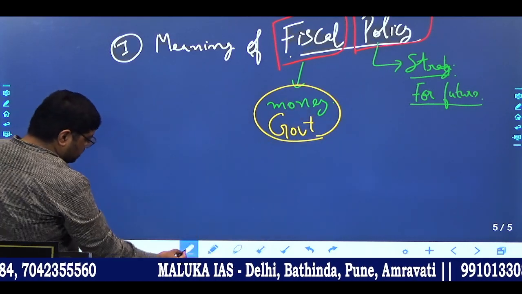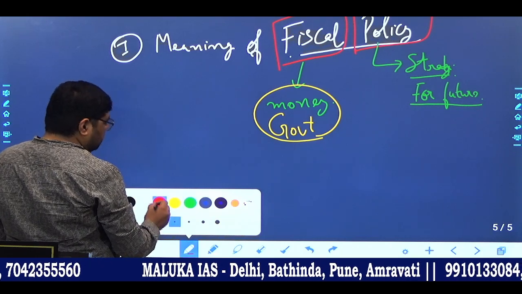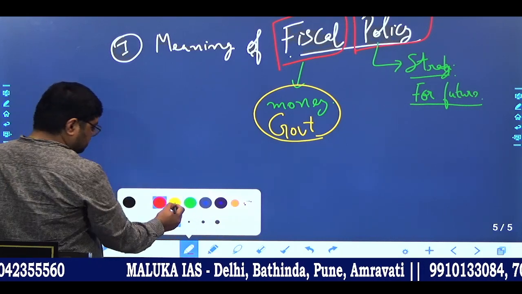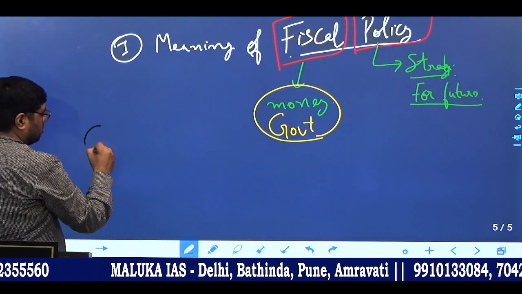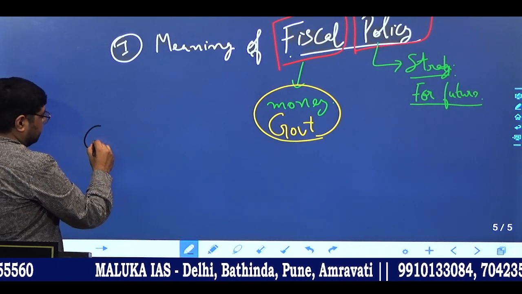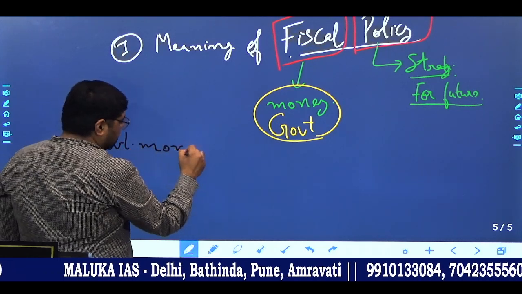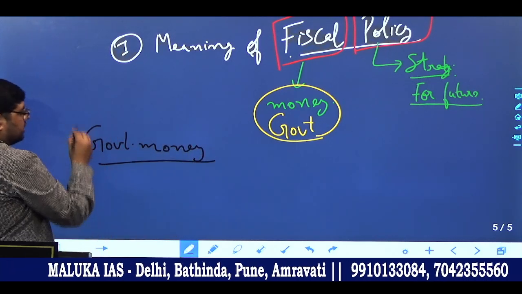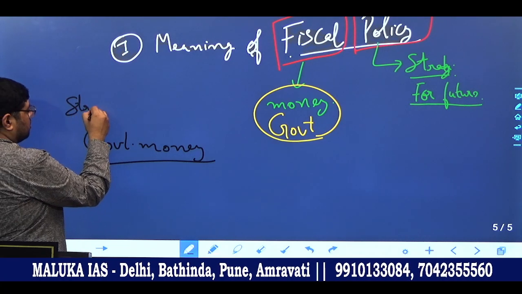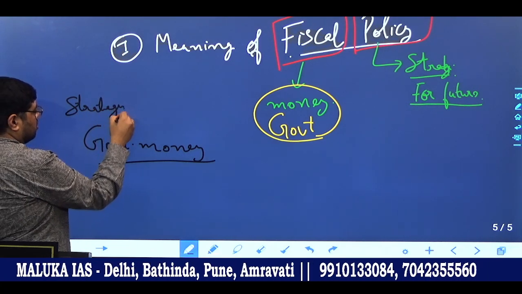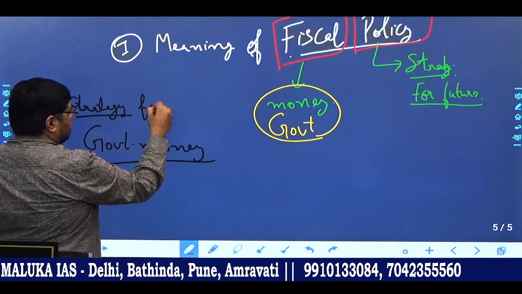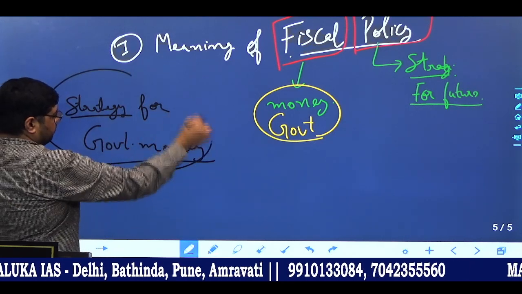So fiscal policy in general means strategy for government's money.